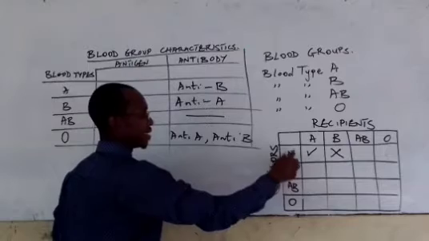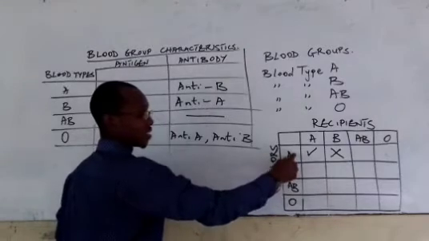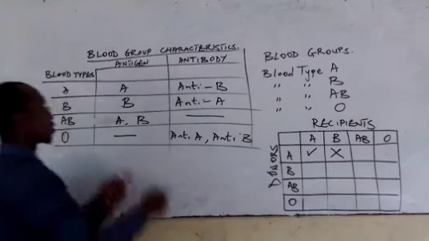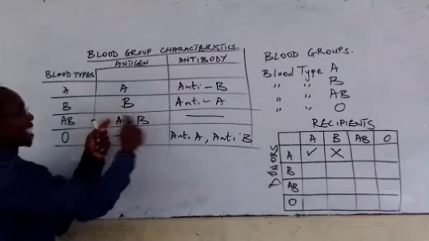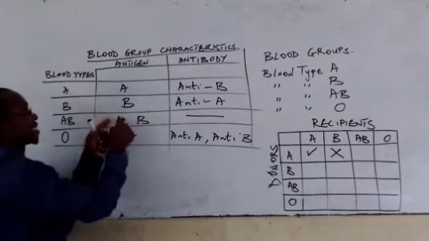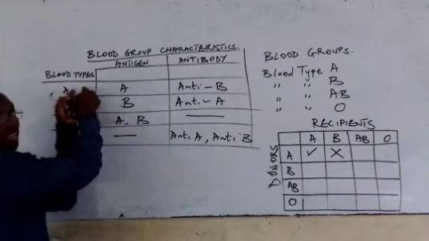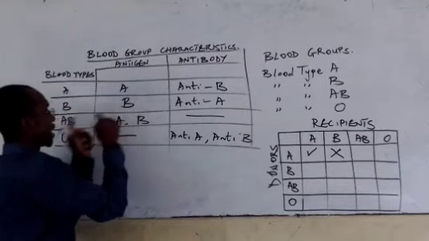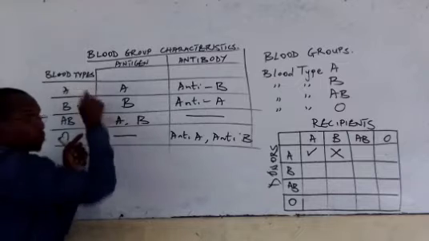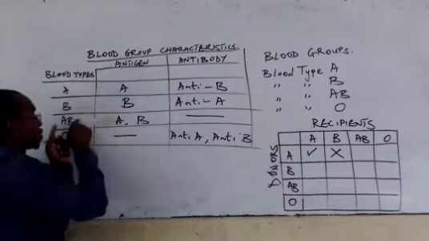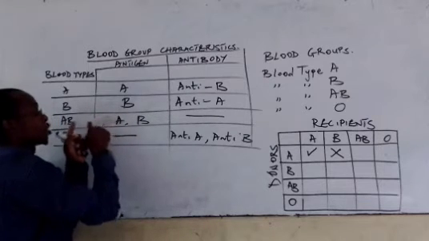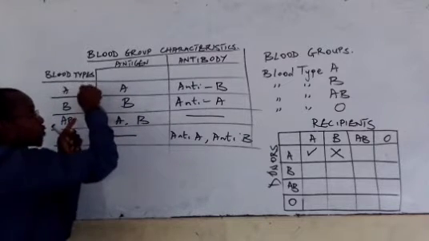We said A has antigen A. Here we have AB. AB has what? If you see here, it has antigen A and antigen B. That means since it has antigen A, that is the same as the antigen for blood group A. What we are saying is AB has the same antigen with A. Blood group A has antigen A. Blood group AB also has antigen A. That means there's a possibility of AB getting blood from what?